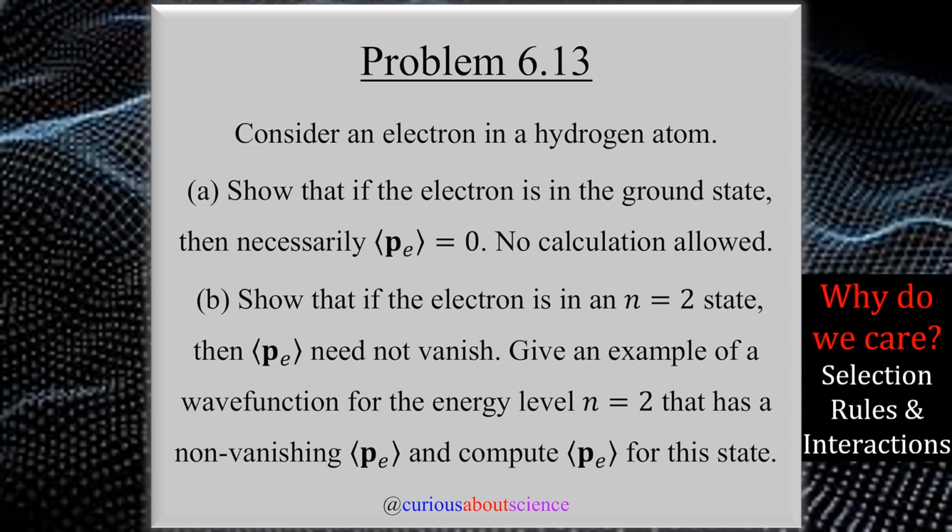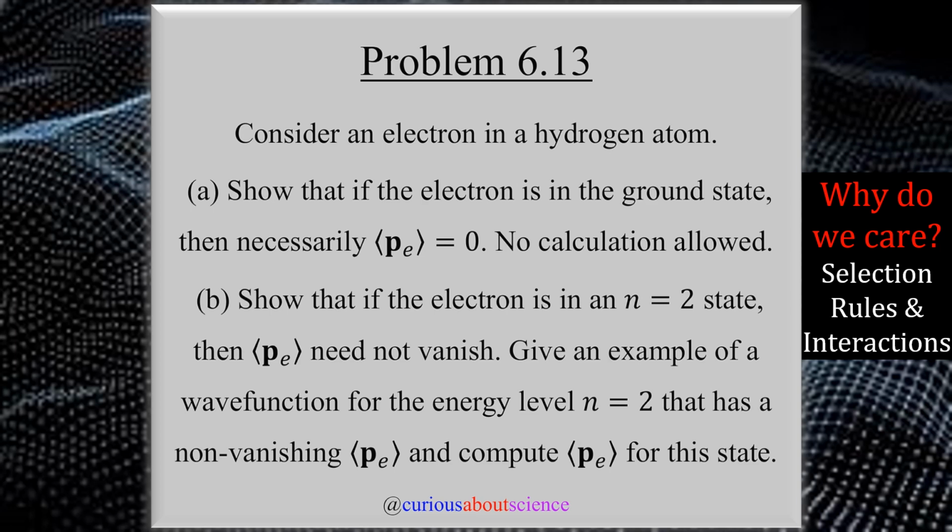But again, why do we care? These selection rules are very important and they can help govern the interactions. In fact, non-vanishing matrix elements of the electric dipole moment operator are essential in quantum mechanics because they govern the probabilities of various radiative transitions, determine the selection rules which we saw, and influence the polarizability and interactions with external fields.